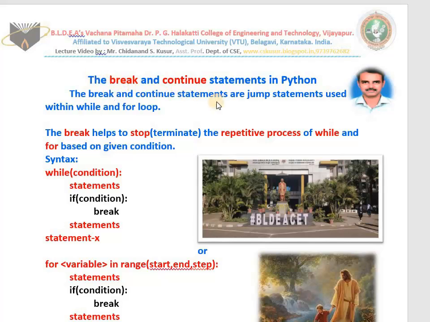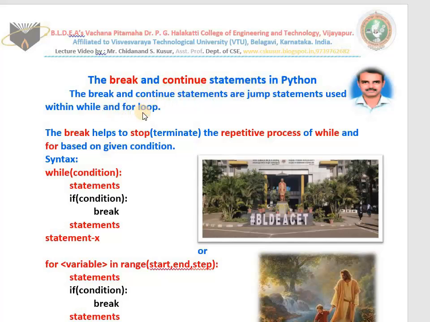Break and continue are jump statements. First point, break and continue are jump statements. These are only used in while and for. This one you have to remember. Break is used in while, continue is also used in while. Not only in while, these are used in for also. So these are jump statements, and they are used in while and for.